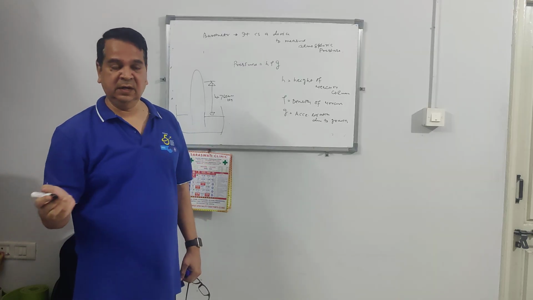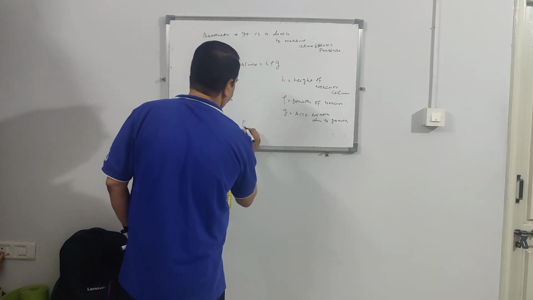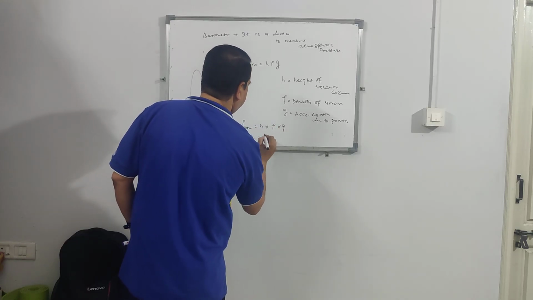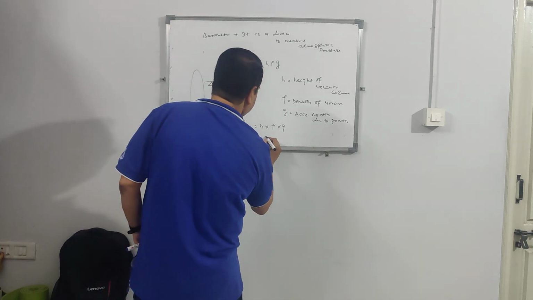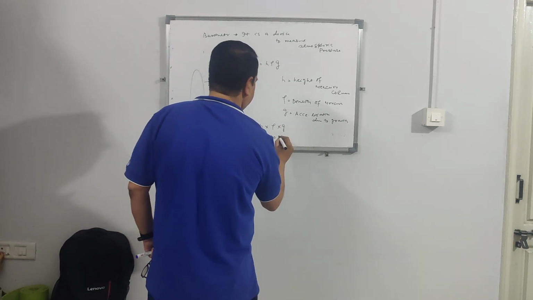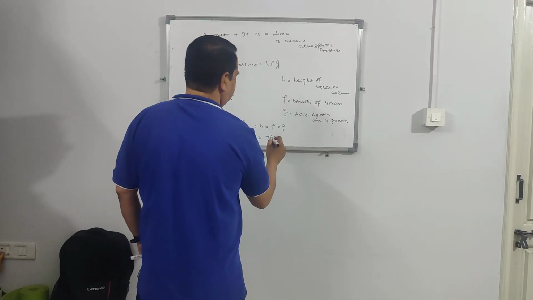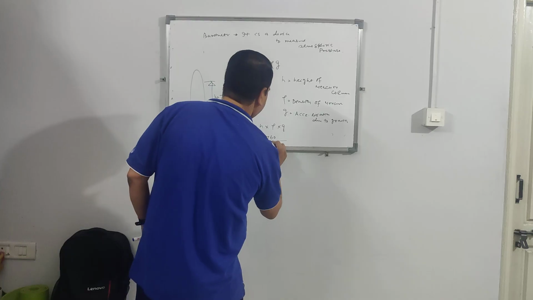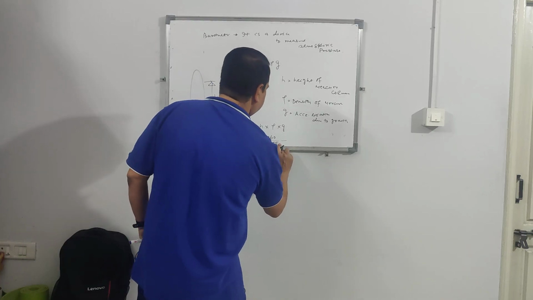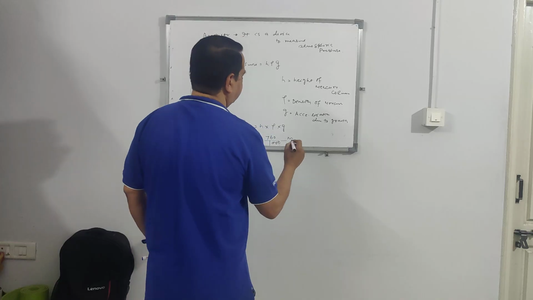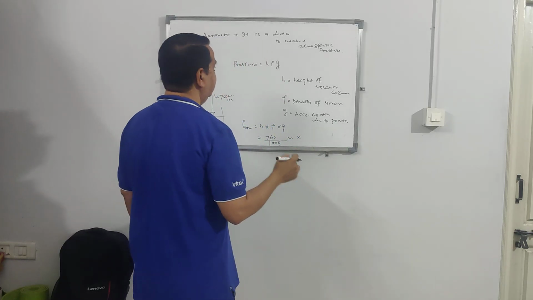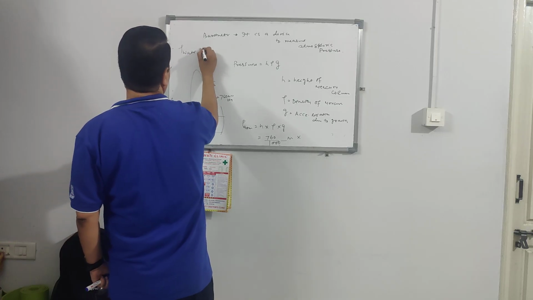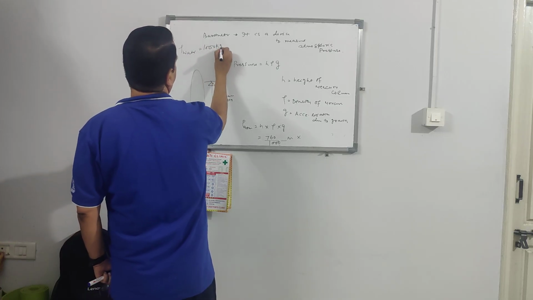If I want to calculate in Pascal, P atmospheric is equal to H rho G. H is here 760 mm. If I want to convert mm into meter, I have to divide by 1000. And the density of water is 1000 kg per meter cube. Just remember.